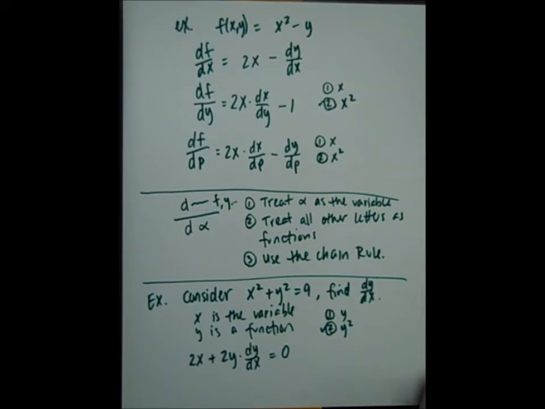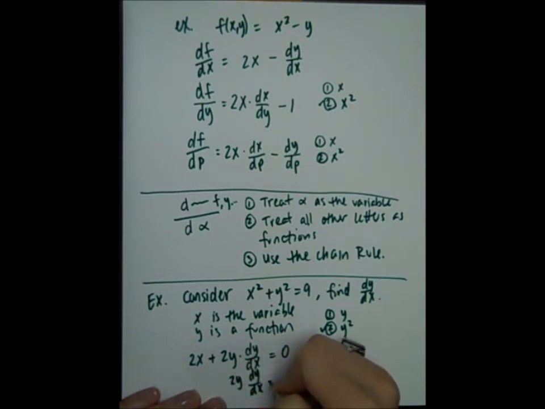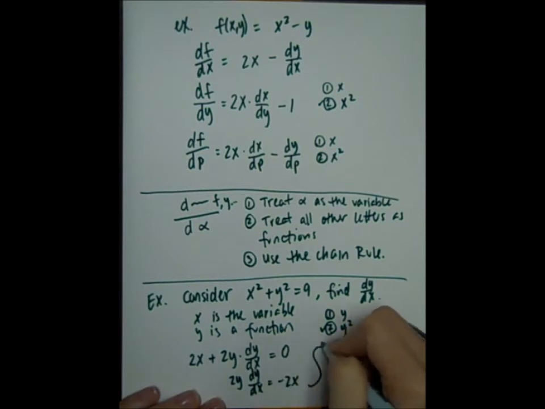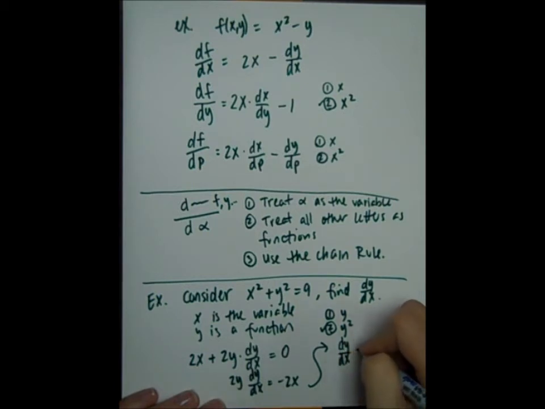Now what I'm going to do is I'm going to solve for dy dx. So I'll get 2y dy dx is negative 2x. Divide both sides by 2y, so dy dx is negative x over y.